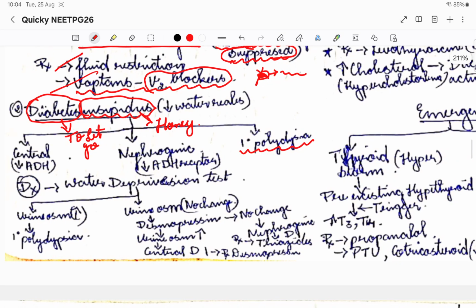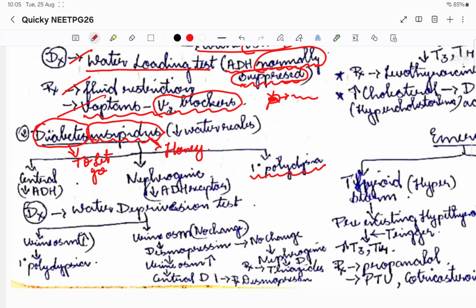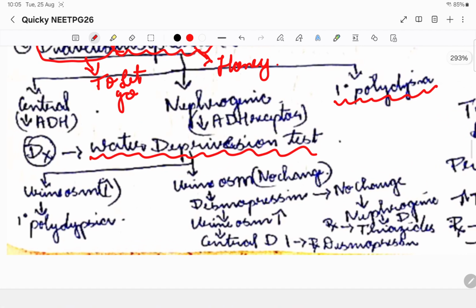So there we gave the water and we saw whether the diuresis is happening or not. Now here what we are trying to do is deprive the water and see whether the diuresis stops. So that is the difference here, water deprivation test, whereas there we did a water loading test. If we deprive the water and it is primary polydipsia, suddenly the diuresis will stop. Then the urine osmolality will increase, so urine concentration will decrease, right? So that is how primary polydipsia is diagnosed.